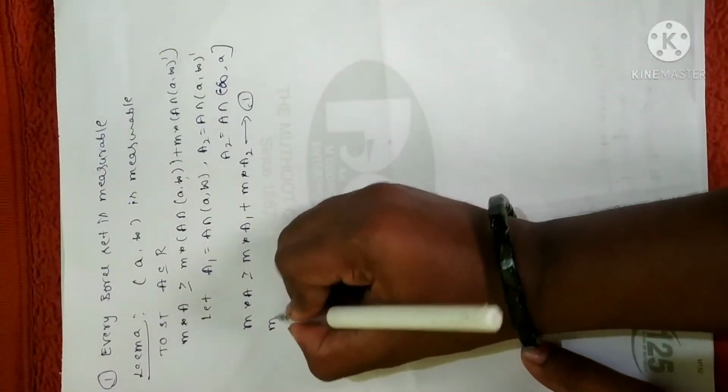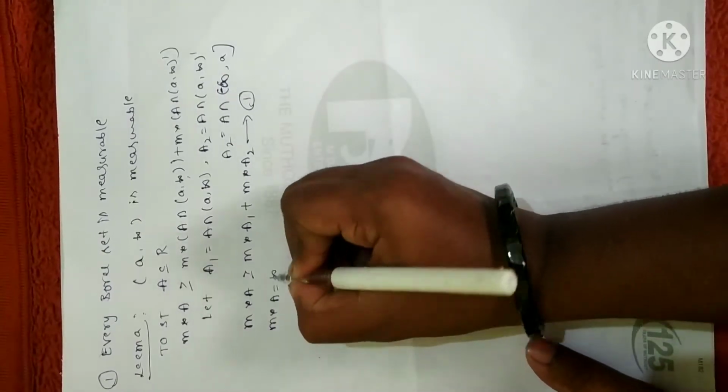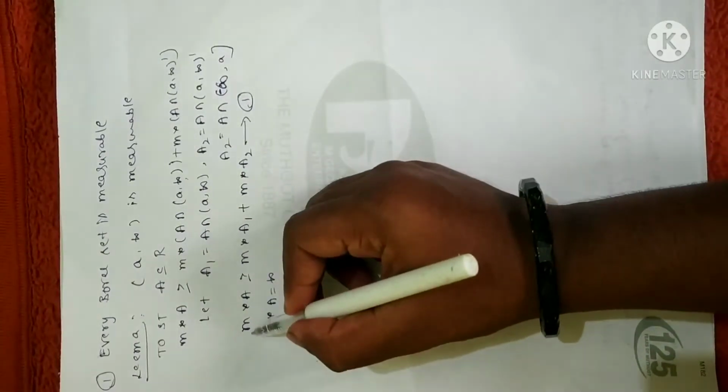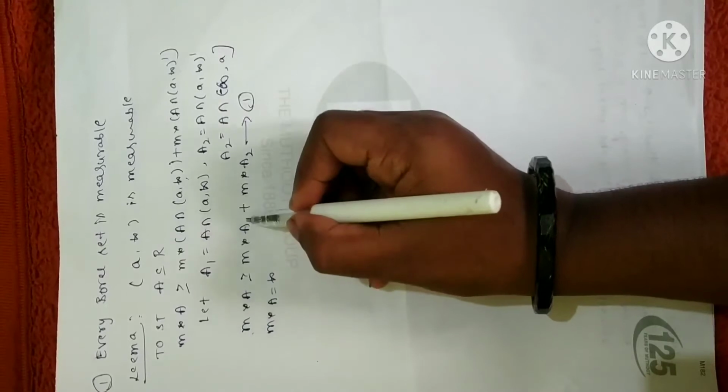Suppose that m star of A is equal to infinity, that is, it is not a finite value. In that sense, this value is infinity, this result holds good, right?